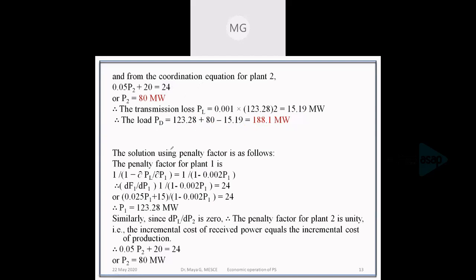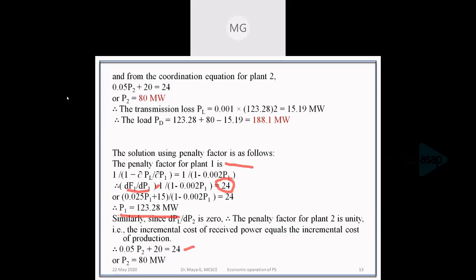That is why we did not use the constraint equation. If we are using the penalty factor method, we know the penalty factor is 1 divided by 1 minus ITL, that is incremental transmission loss. So 1 divided by 1 minus incremental transmission loss is found out, and that into the incremental cost function will be equal to the lambda value. Here also we'll get the generation as 123.28 and in similar fashion, we can find out the value for P2. That is obtained as 80 megawatt.